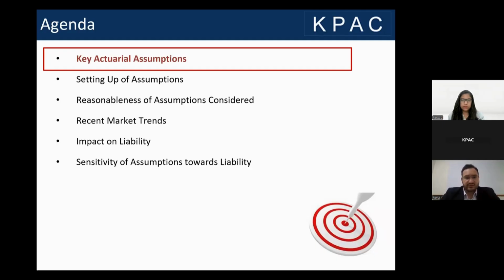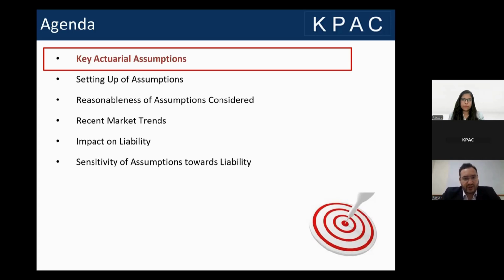So on your screen you can see the agenda for the day. We will start with understanding the key actuarial assumptions. Then we will see how to set these assumptions. Then how reasonable these assumptions are, or how you can judge whether these assumptions are reasonable. Followed by the recent market trends in India, and then we will look into how these assumptions are impacting your liability, and towards the end we will understand how sensitive these assumptions are towards your liability.